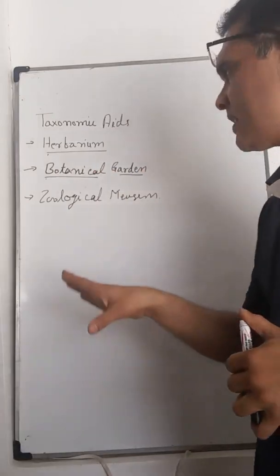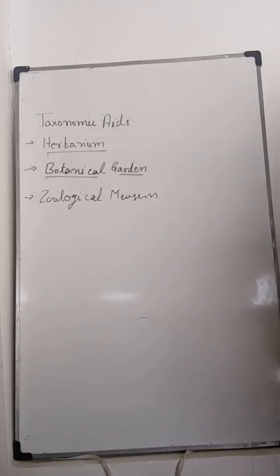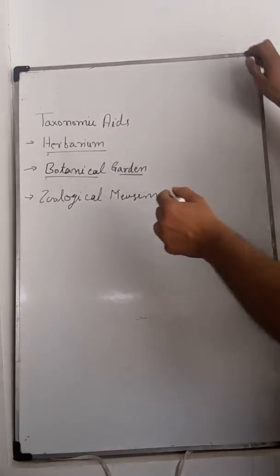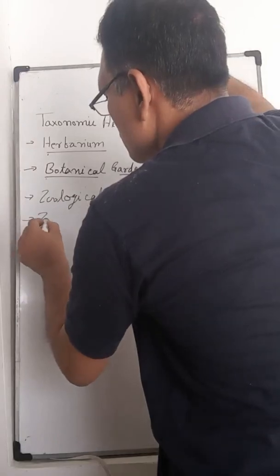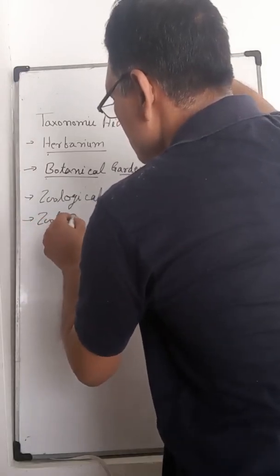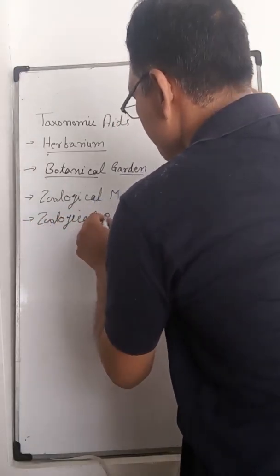During study, these museums help in the study of different types of animals. So the zoological museum helps in study. Another one is the zoological park.